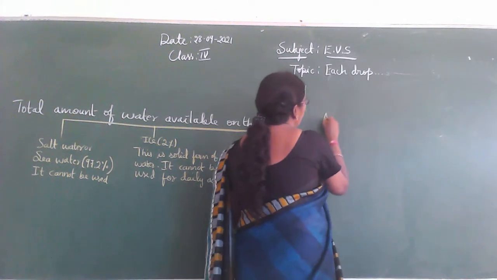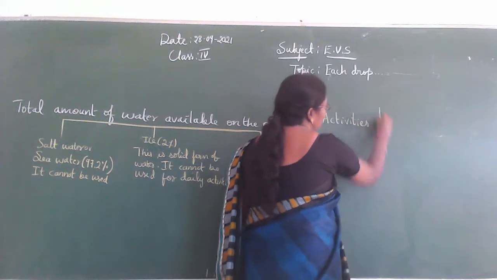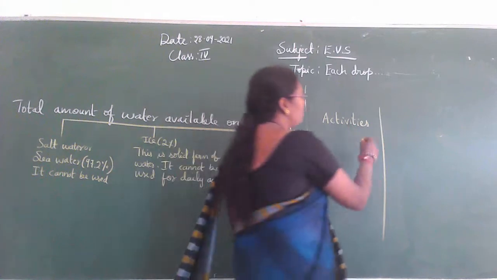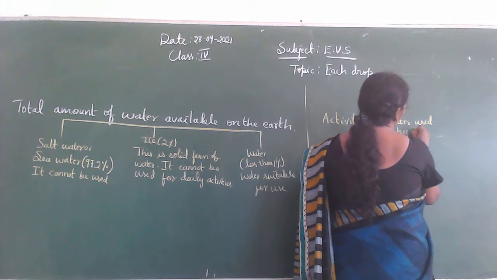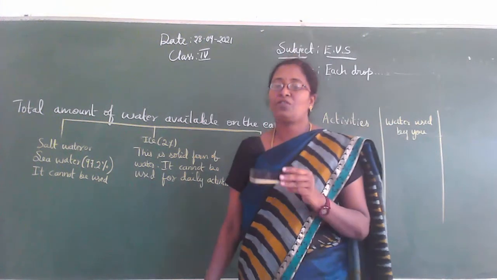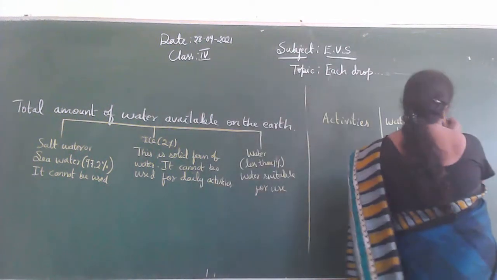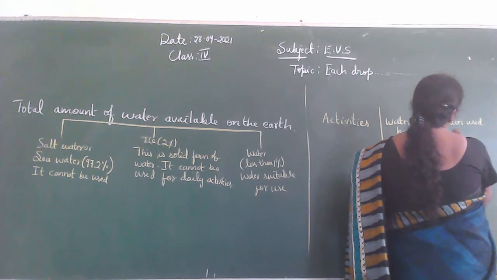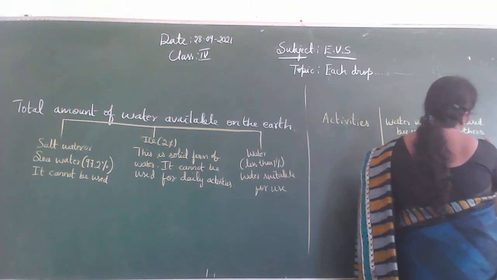So, in one column I am going to write the activities. In the next column, water used by you. How much of water is used by you? Water used by you. And then water used by members of your family, others in your family. Water used by others in your family.